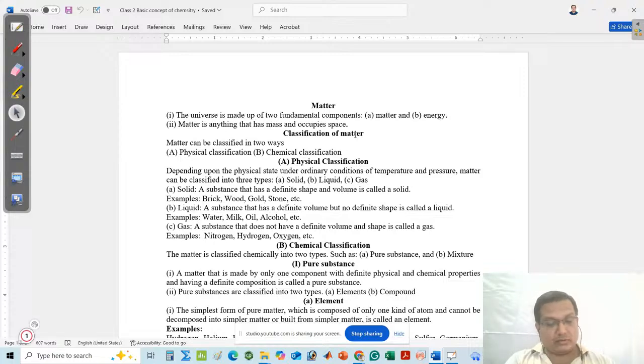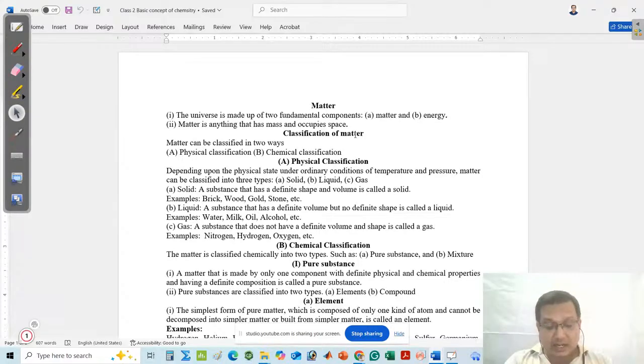Before going to the topic, I want to ask some questions regarding the next content. Can you give the definition of matter? What are examples of matter? What is a solid? Can you give an example of a solid? What is a liquid? Tell me, is milk a liquid substance or not? Next, can you define gas? Can you give examples of different gases?